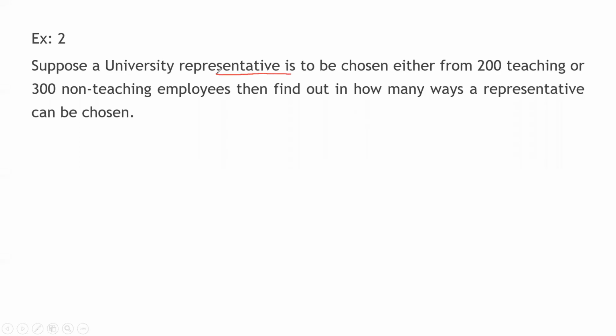A university representative is to be chosen, meaning only one person. From how many? 200 teaching staff. There are 200 staff. Non-teaching, there are 300 staff. Then find out in how many ways a representative can be chosen.